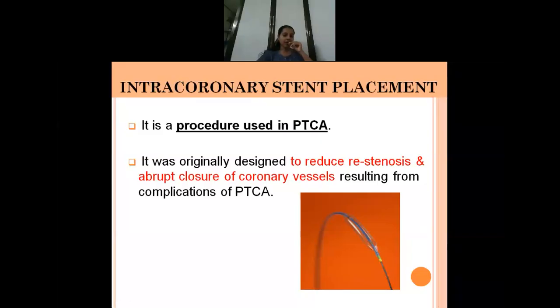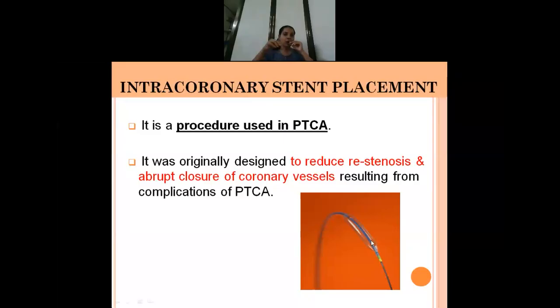Now next, I was telling you that you can use a stent or may not be using a stent in PTCA. So when PTCA is asked for exam, you have to explain about the balloon angioplasty and you should also explain about the stent. Now here you can see in the figure that is a stent.